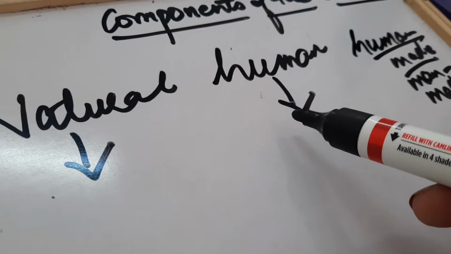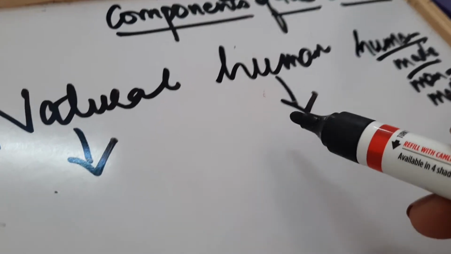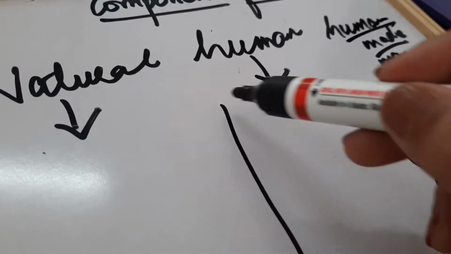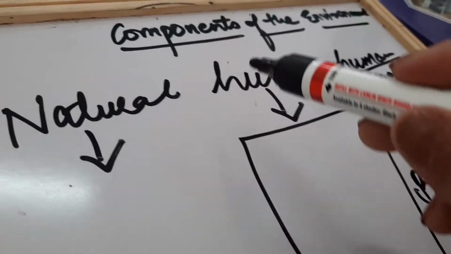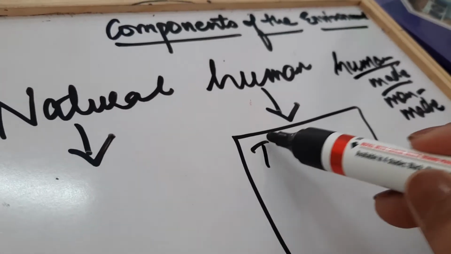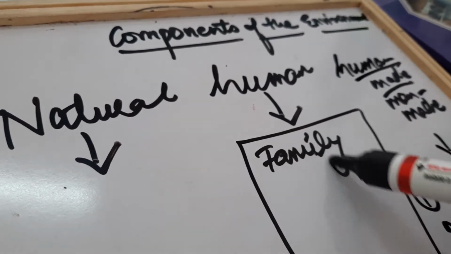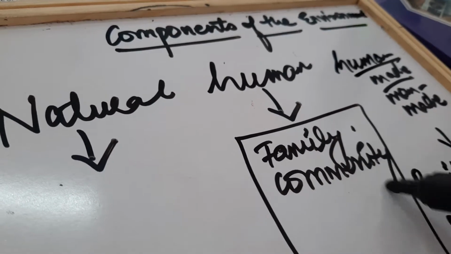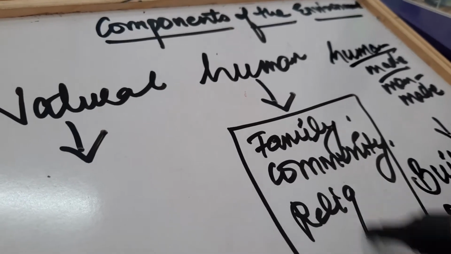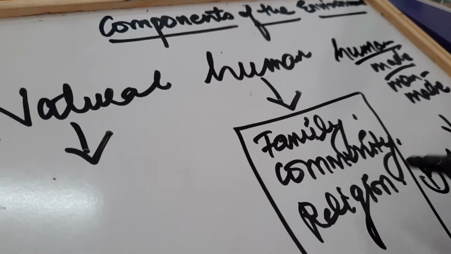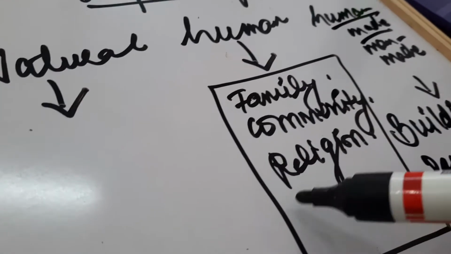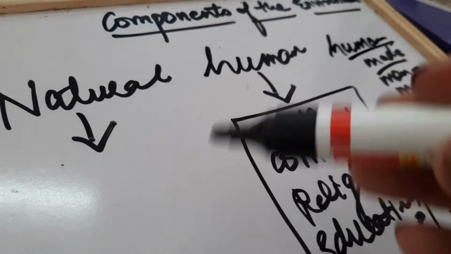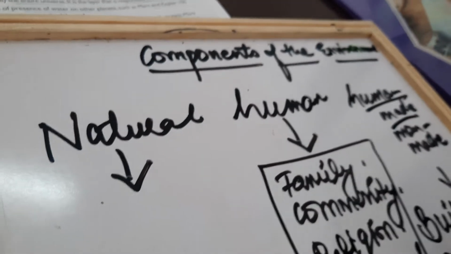You, me, your family, our community, our religion, education system, economic and political situation. जिस situation में currently we are living, that is the human environment right now. So we have our family in this. We have community as a whole. Then we have religion, like Sikh religion, Jain religion, Hindu religion, any of the religions. Then the educational way we are taking education. This is the environment of our particular country, or you can say the world.